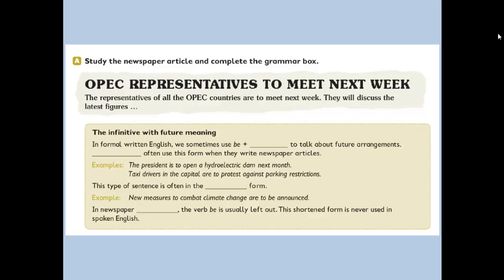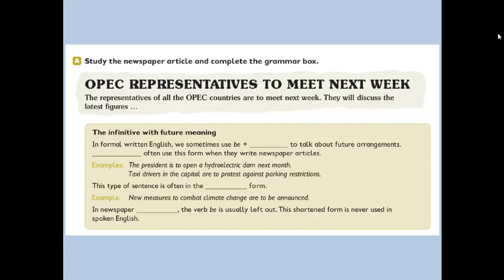We have some examples. The president is to open a hydroelectric dam next month. So here the meaning is the president is going to open a hydroelectric dam next month. Taxi drivers in the capital are to protest against parking restrictions. Here the meaning is also the future.